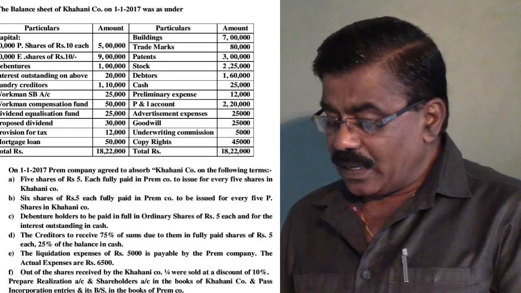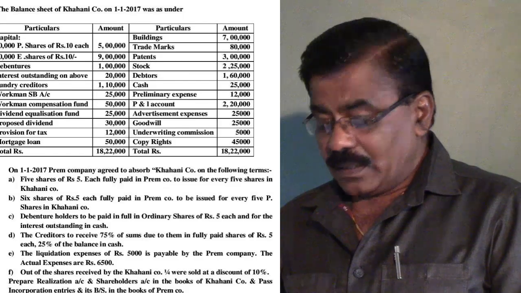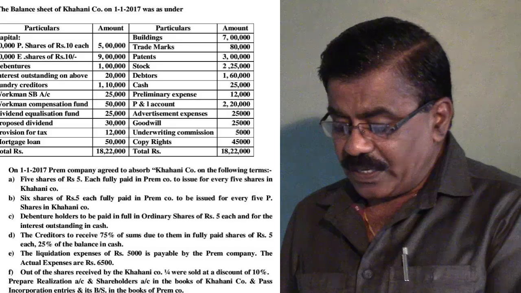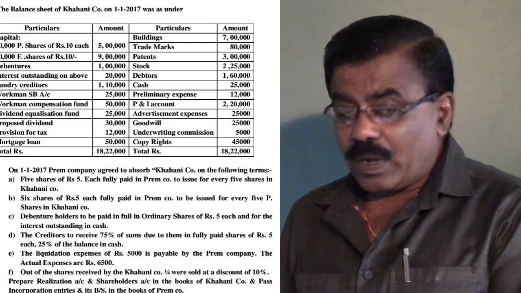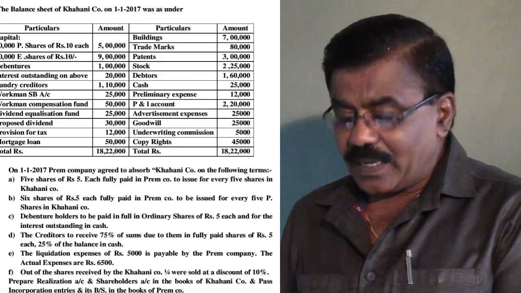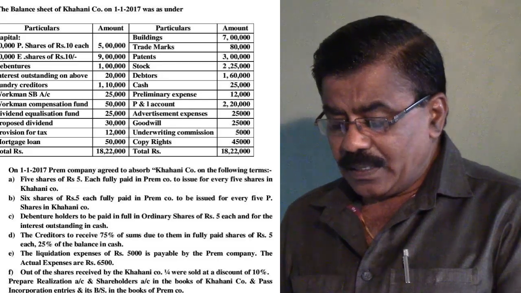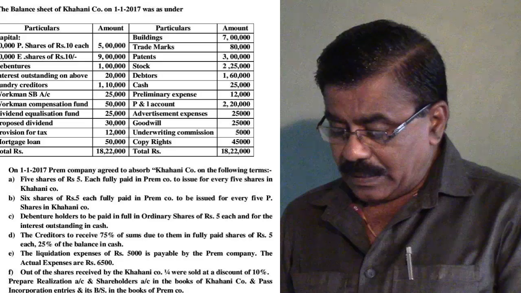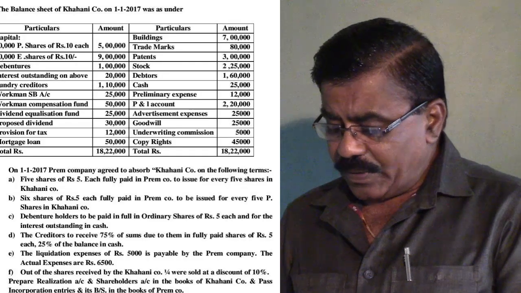Among all these liabilities, the outside liabilities, meaning the capital raised by the company from outsiders, are the debentures, interest outstanding on the above, sundry creditors, workmen savings bank account, then provision for tax and mortgage loan. They are the outside liabilities which may be transferable to the purchasing company. That depends upon the conditions stated in the agreement made between the purchasing company and the vendor company.